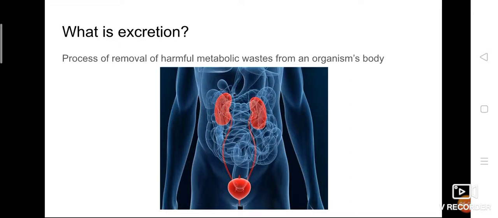Whenever inside the body you have waste products, they are all removed from the body through the excretory system. Here the picture is given, no? Here some red color is given. Those red-colored parts are the organs which are doing this excretion process, and this system constitutes the excretory system. See, while studying the digestive system or respiratory system or circulatory system, so many organs are joined together.